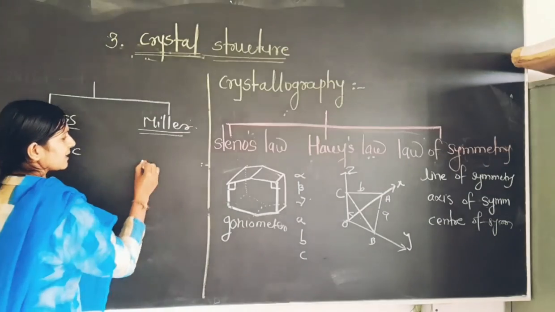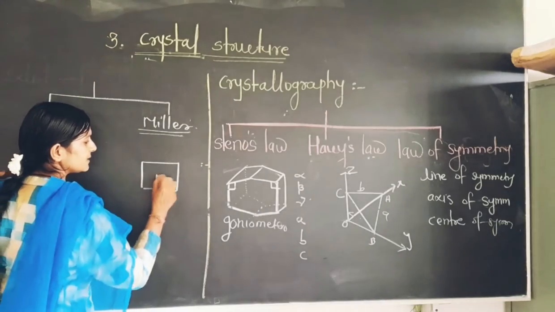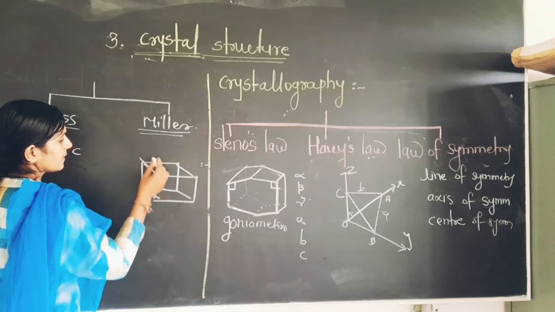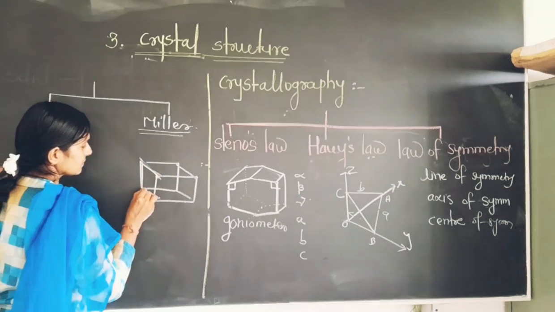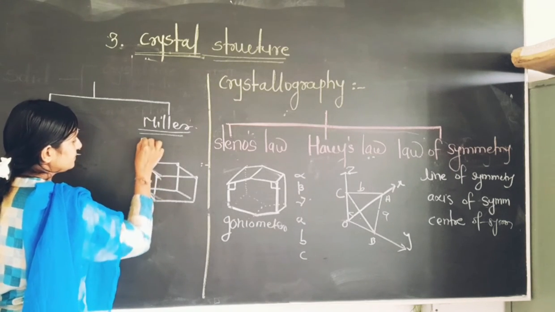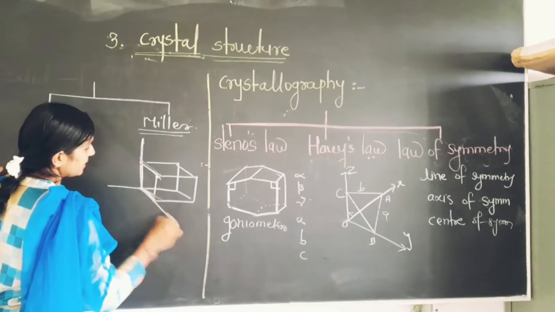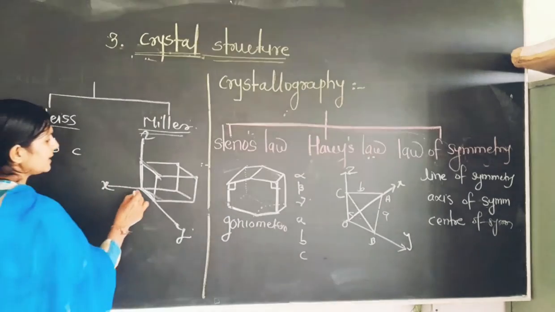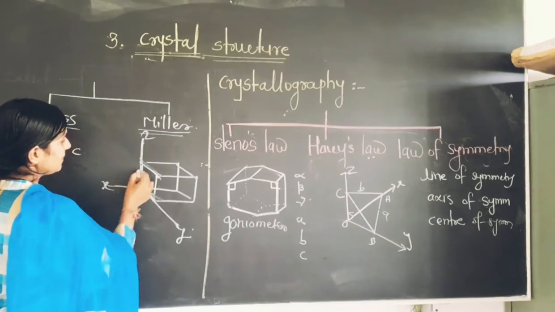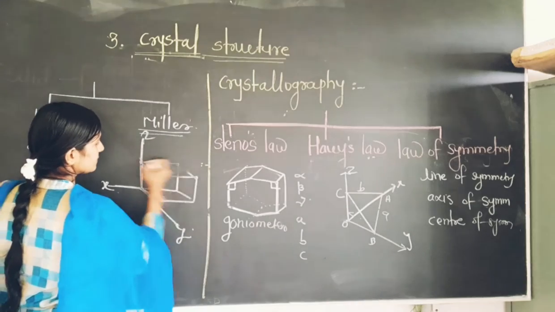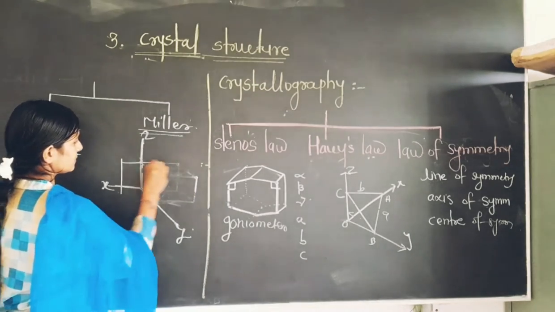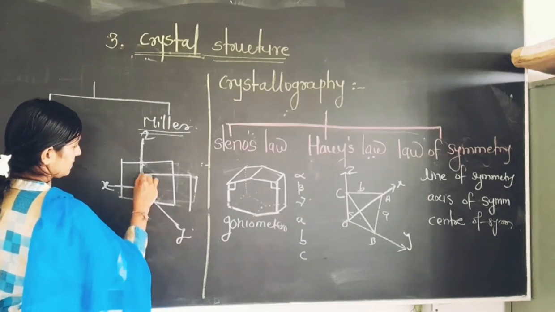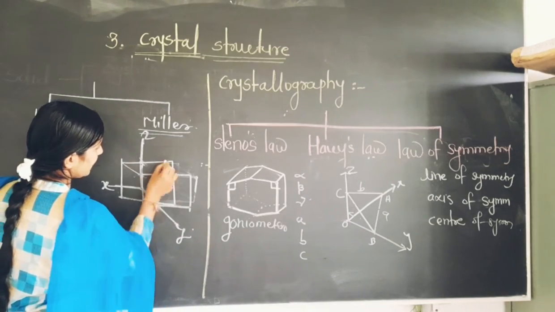Suppose here I take one plane of a cube, using the three axes X, Y and Z. For simplification, I do this.